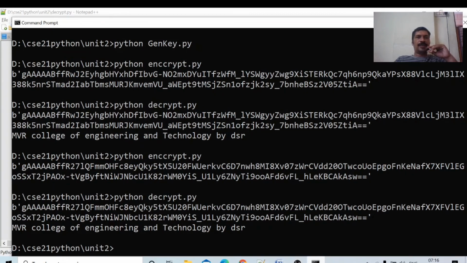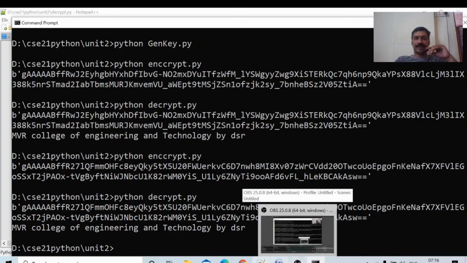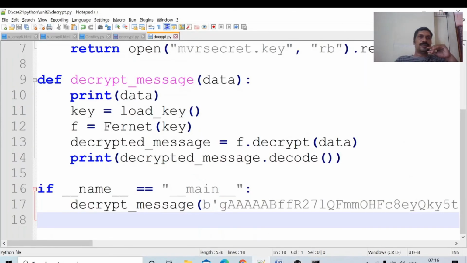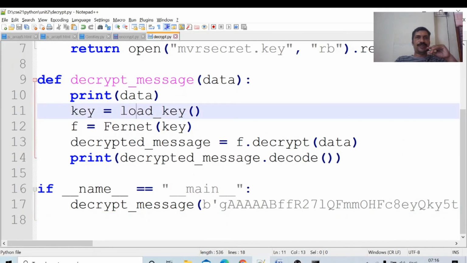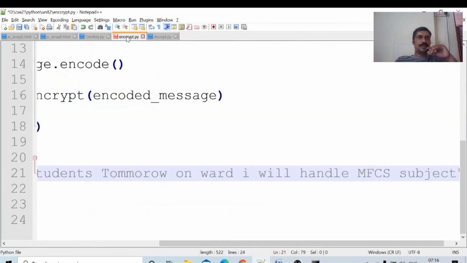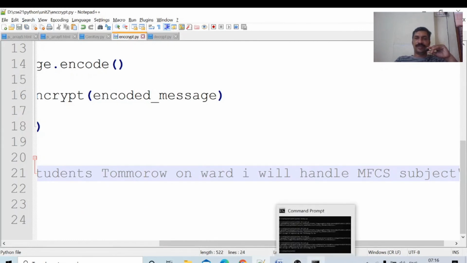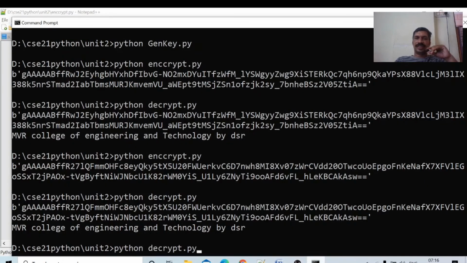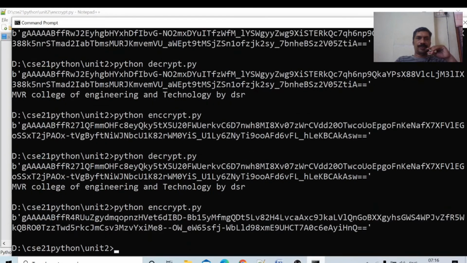The previous output came: MVR College of Engineering and Technology by DSR. This is not the new encrypted message. I have to save the file. Is it the same as the previous one? Yes, encrypt.py was not saved. That's why the previous value came. Once again, I am running encrypt.py.